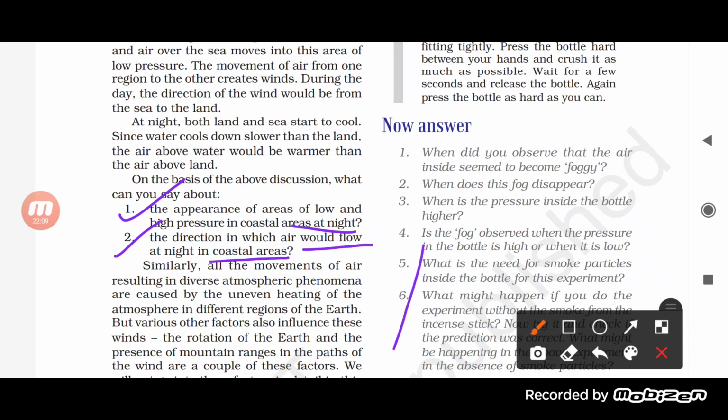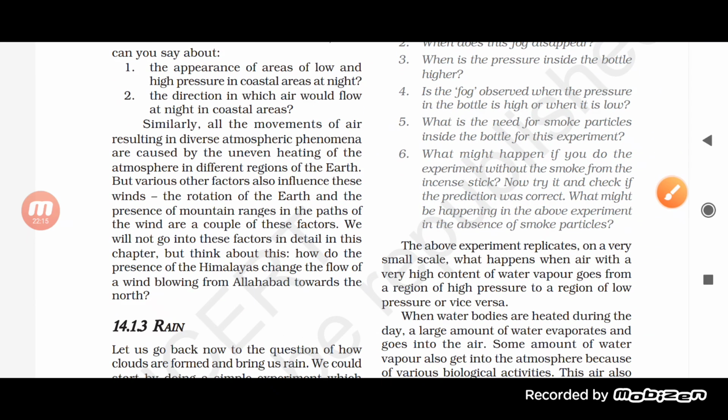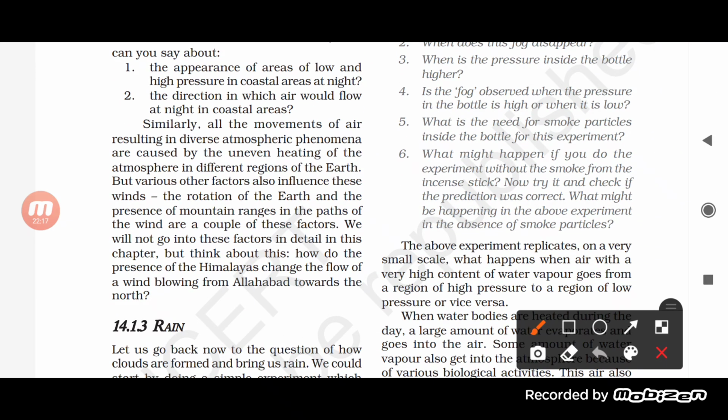Similarly, all the movement of the air results in diverse atmospheric phenomena that are caused by uneven heating of the atmosphere in different regions of the earth. But various other factors also influence these winds: the rotation of the earth and the presence of mountain ranges in the path of the wind.